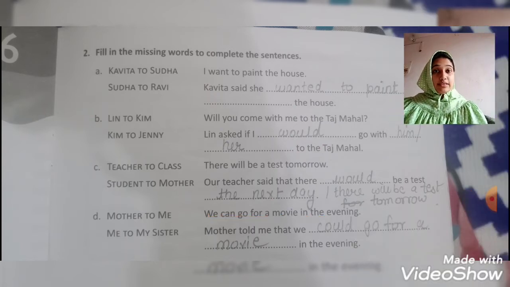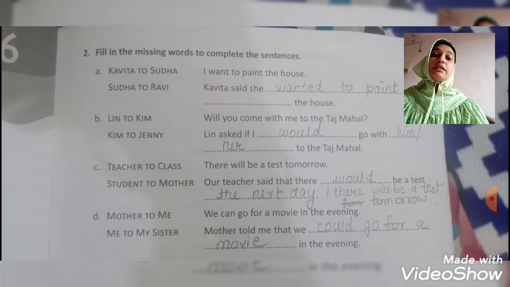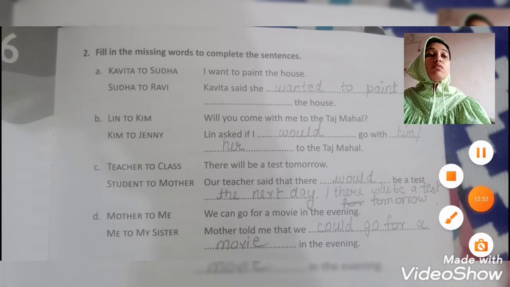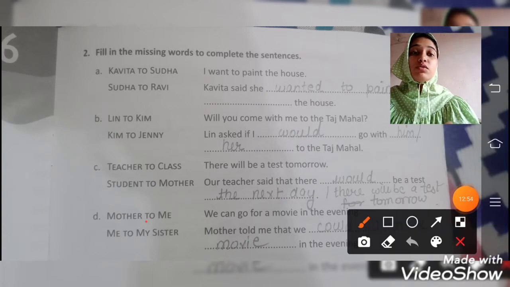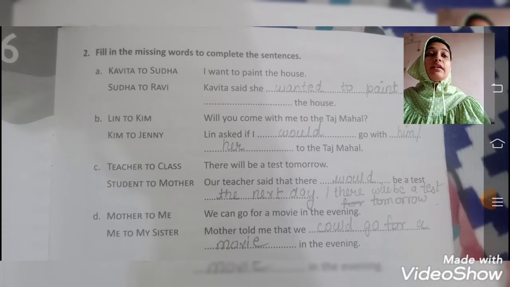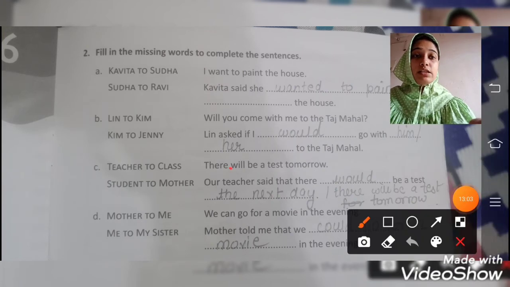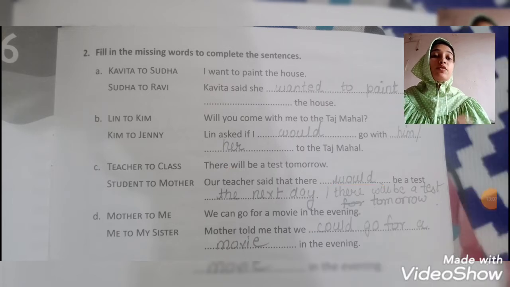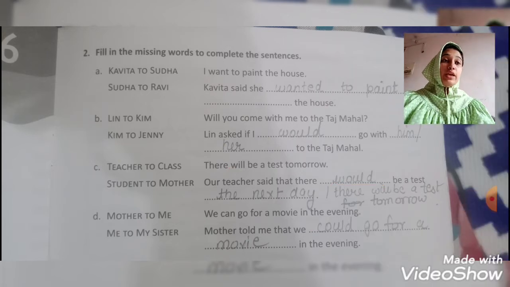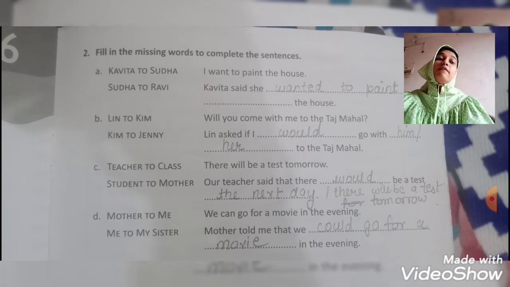Now mother said something to me, and now I am informing my sister that mother told me. Again, now mother to me. If to is being used, we'll use told me. Mother told me that we could, again as will turn into would, the same way can will turn into could. So we can go for a movie in the evening. So we'll use mother told me that we could go for a movie in the evening.